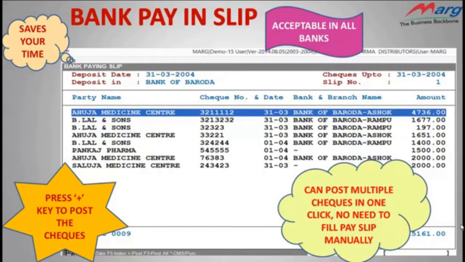Considering this problem, Mark has provided an option, that is the bank pay-in slip. Through this option, you can select all the checks which you have to deposit in the bank on a particular day. As you can view on your screen, when you select the bank pay-in slip option, it will ask for the deposit date. Here you can mention the date on which you are going to deposit checks. Then it will ask for checks up to. Here you can mention the check's date up to which you want to deposit in banks, and then deposit in. Here you can mention the name of the bank in which you are going to deposit checks.